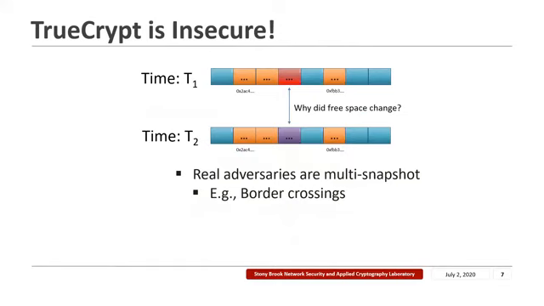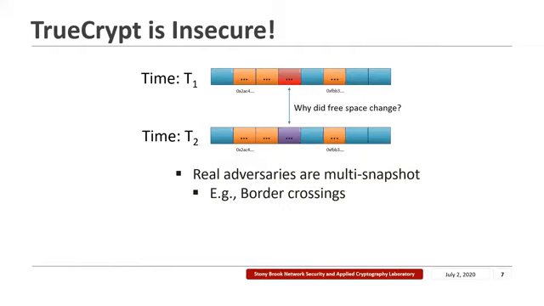However, with multi-snapshot adversaries, TrueCrypt is insecure. This is because if some part of the hidden data changes in between snapshots, then this results in changes to the free space. If the free space is actually not storing any meaningful information, then it should not change usually.